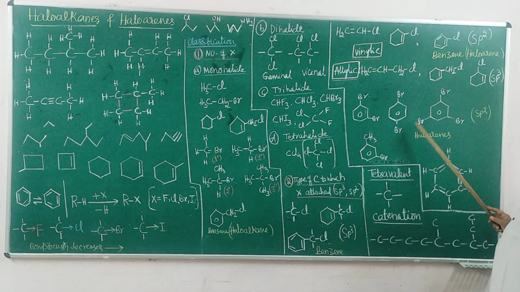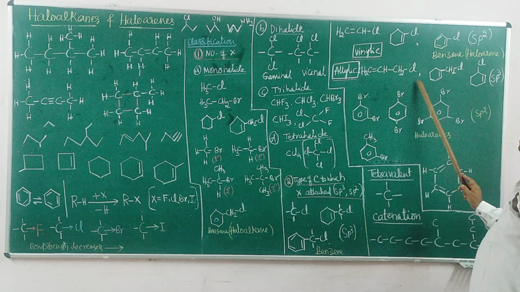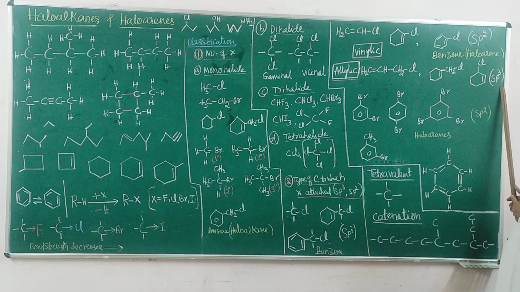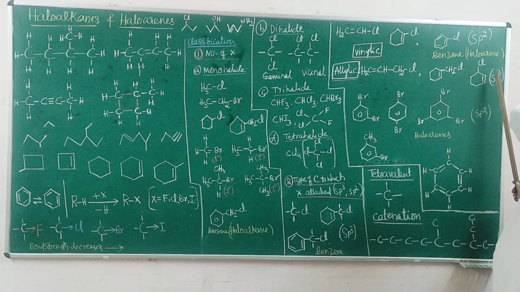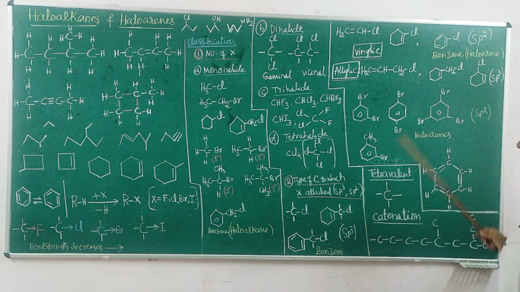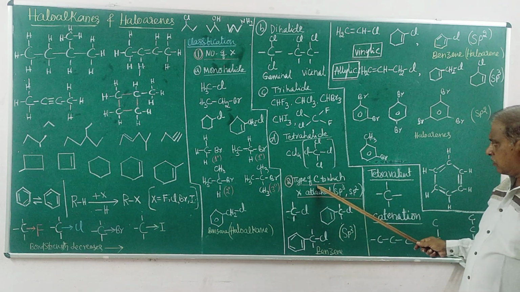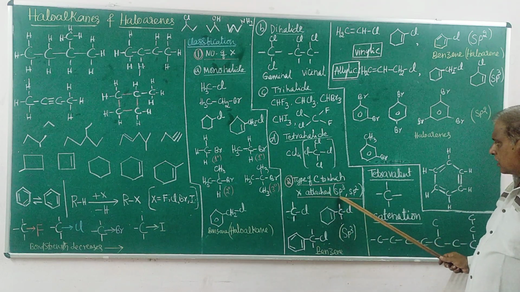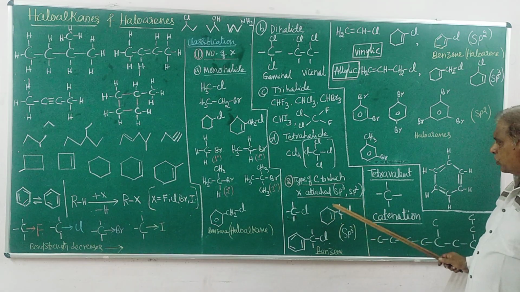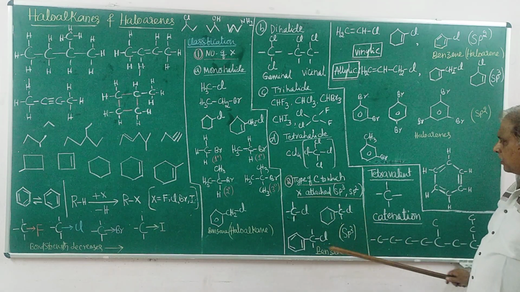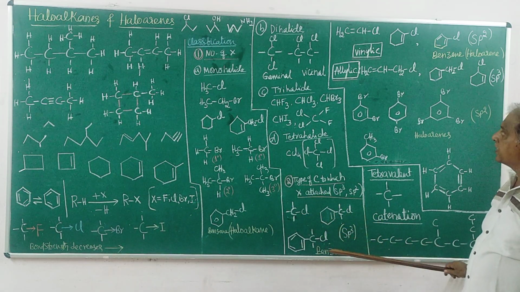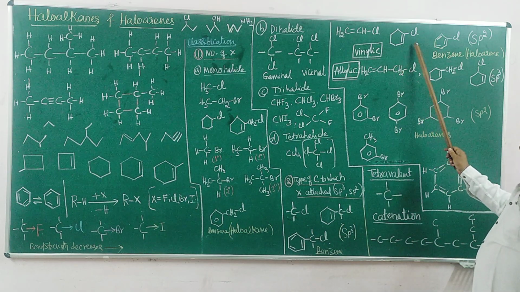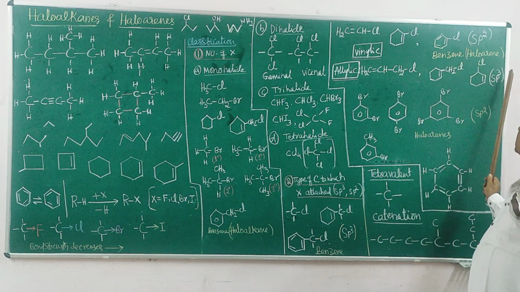So this is called allylic halides. So on the basis of the hybridization of the carbon to which the halogen is attached, you can classify it into two types. This is one type, haloalkanes, and the other type, haloarenes, is sp2.